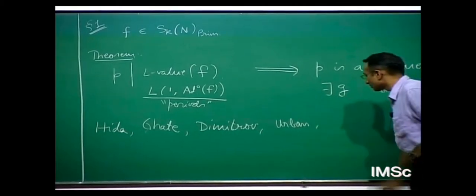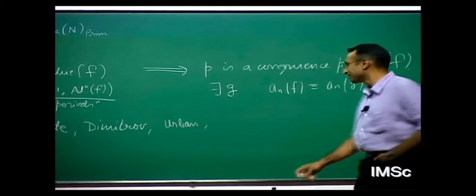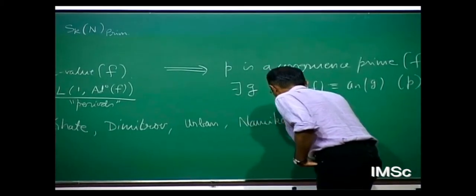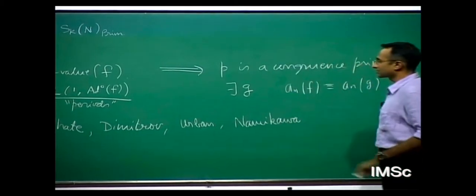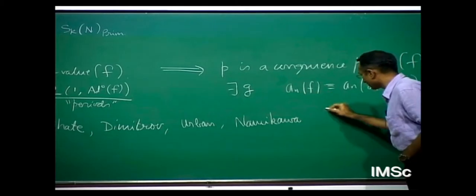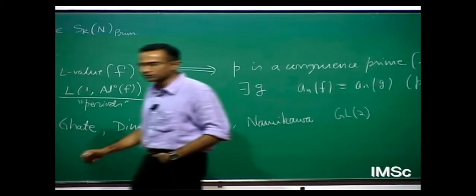And recently, what is the name? Namikawa. Recently, we got to know that a certain Japanese mathematician, Namikawa, has done this for GL2 over any number field. So this entire history is all about GL2 over various special fields and then finally for any number field.